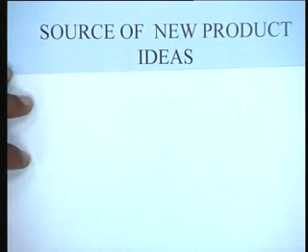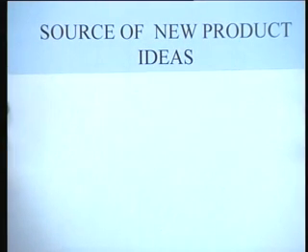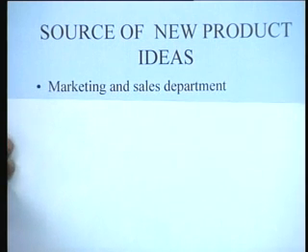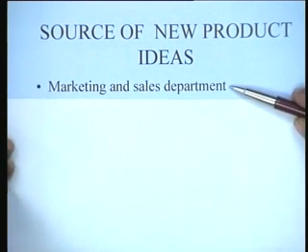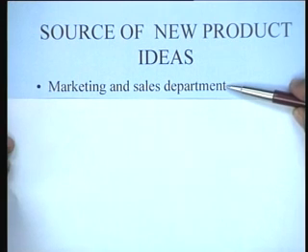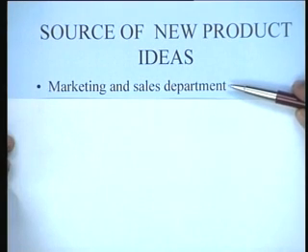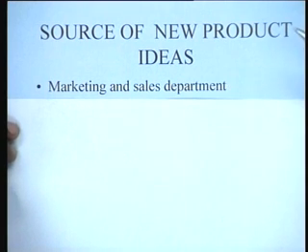In one particular study, it was stated that sources for new product ideas could be from a variety of sources. You could have the marketing and sales people coming up with an idea for a new product. And I think this part is understandable because the marketing and sales people are in intimate touch with the consumer, and therefore they know what the consumer wants, and they can suggest that the new product should have these kinds of features. So, as a source for new product ideas, the marketing and sales department generally comes at the top.